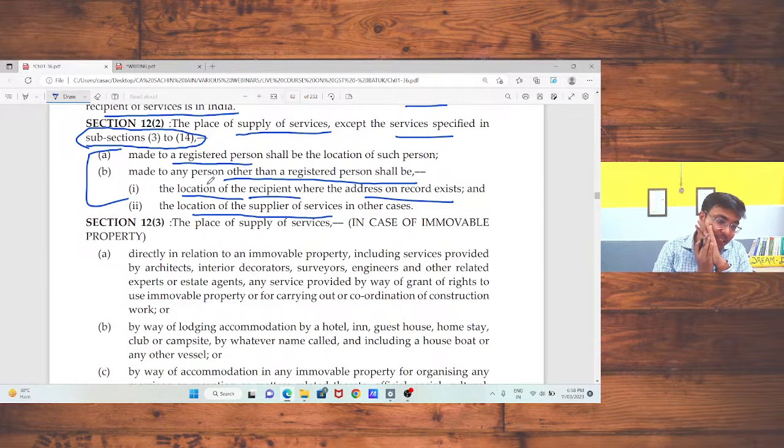If 28% GST goods are sold in Rajasthan for shipment at the direction of the buyer at Gujarat, and two billings are made, one for goods at 28% GST and delivery charges at 18%. You need to add the delivery charges to your taxable value, that is, your value of supply. Okay, as per section 15 you need to add that amount.